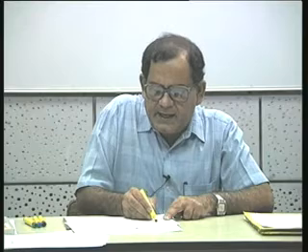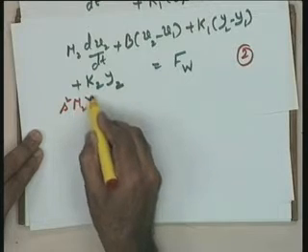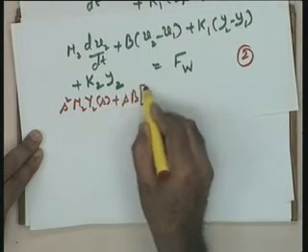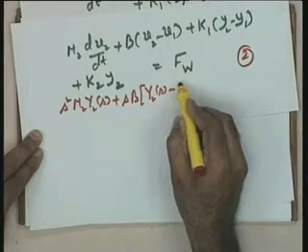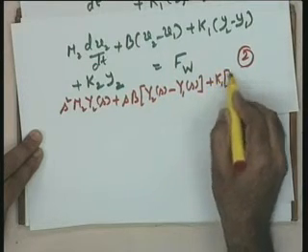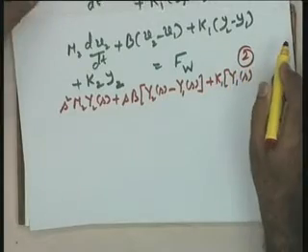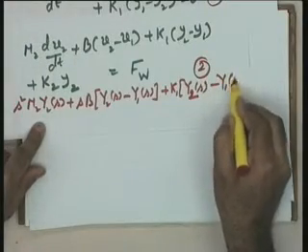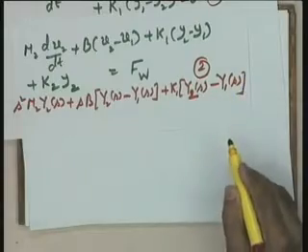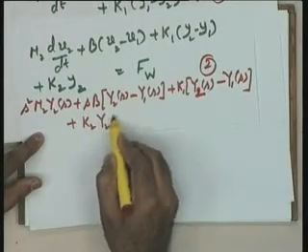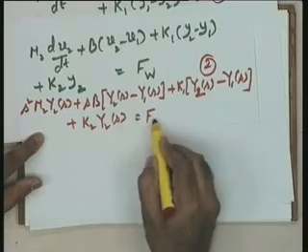Look at the second equation. Similarly, I will get s squared m2 y2(s) plus s b[y2(s) minus y1(s)] plus k1[y2(s) minus y1(s)] plus k2 y2(s) equal to fw(s). Could you please go a little slow? We can't catch on with what you are saying. Okay, fine, I will do it.